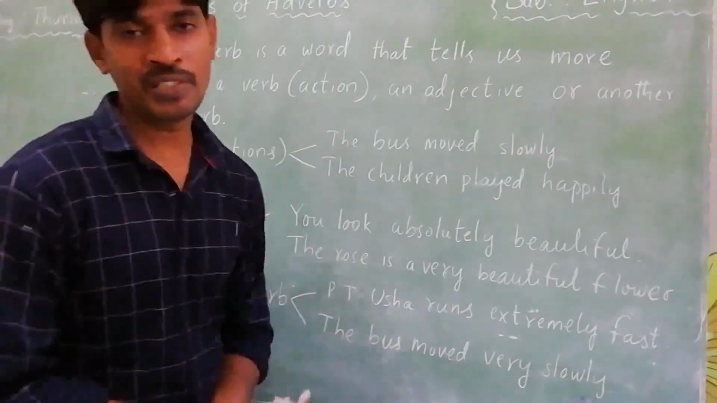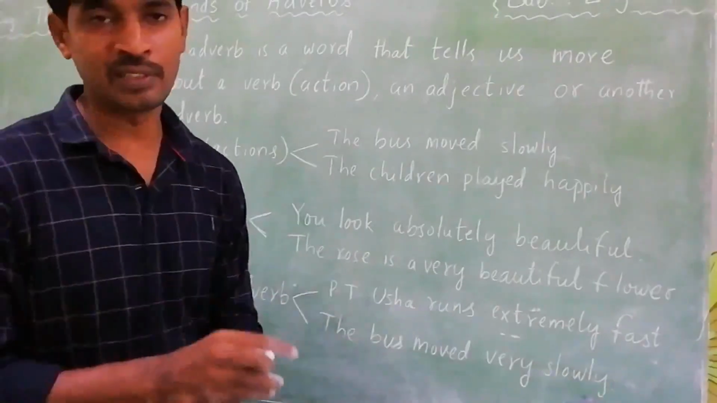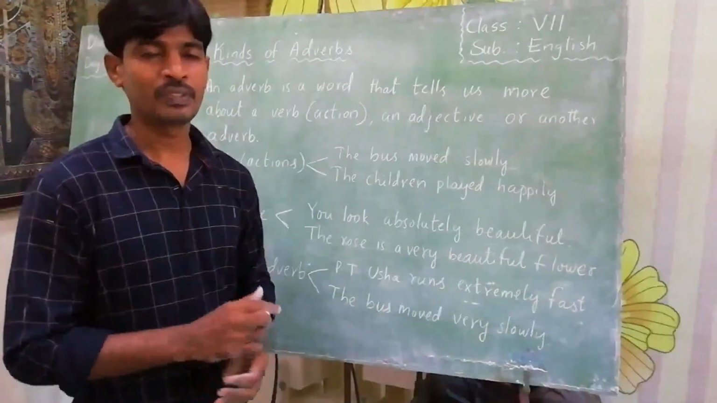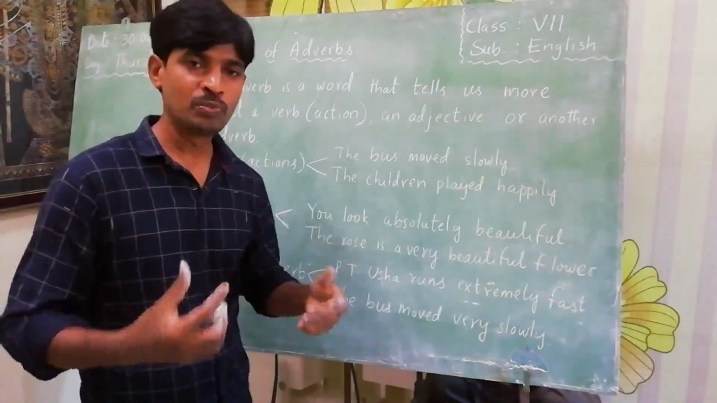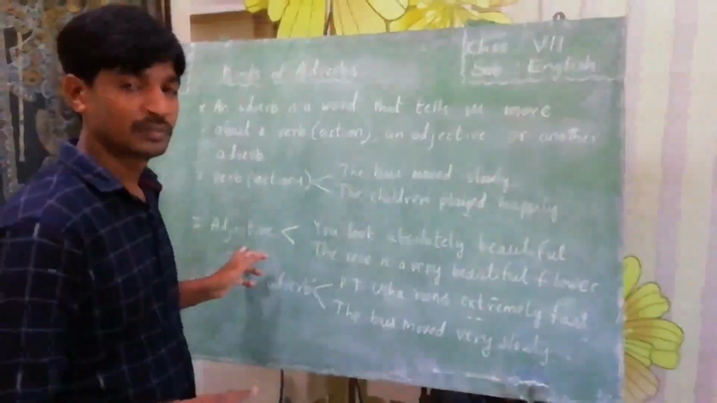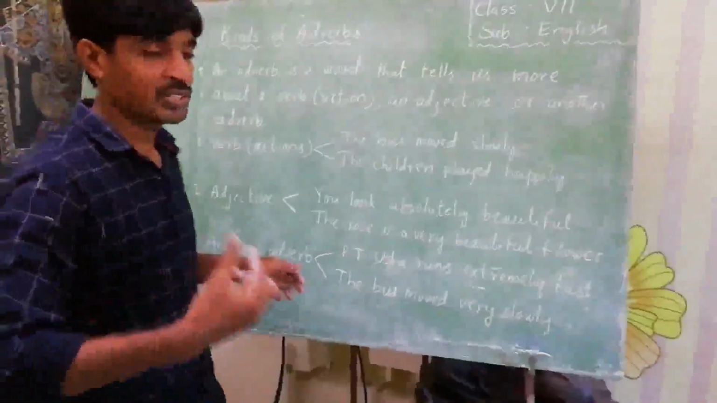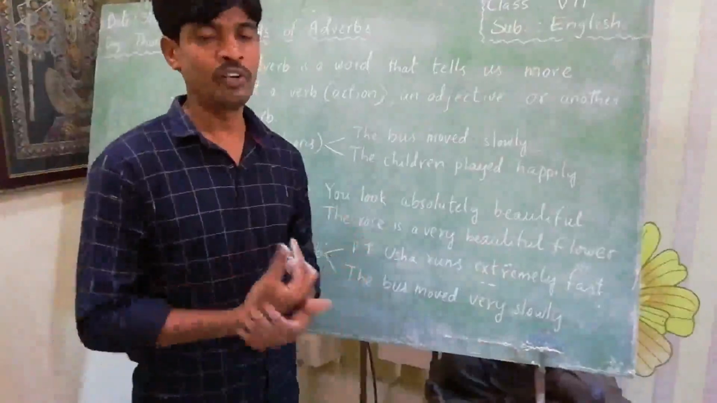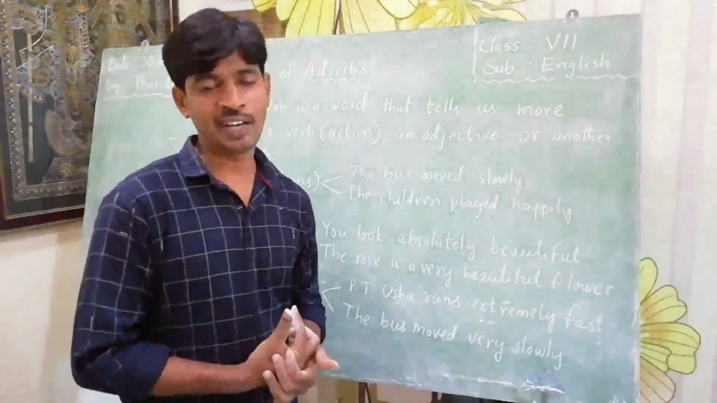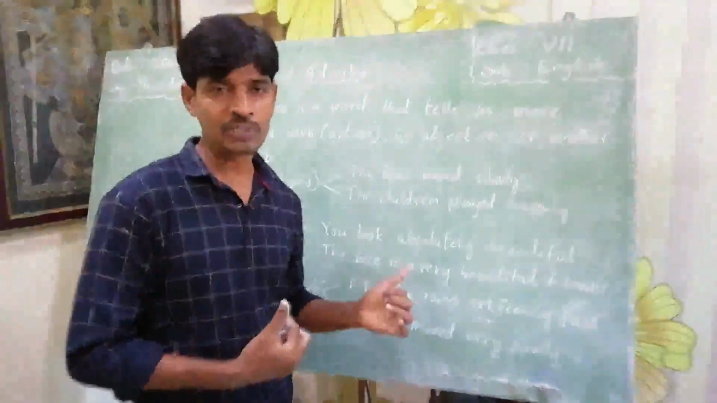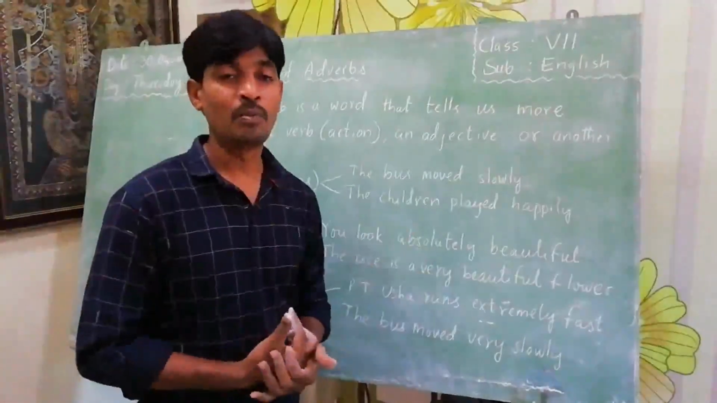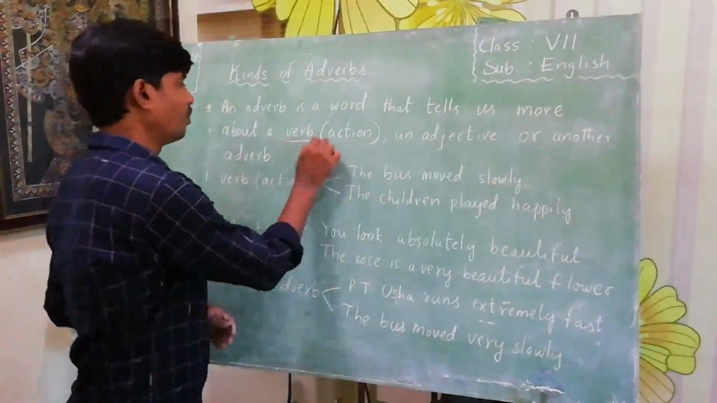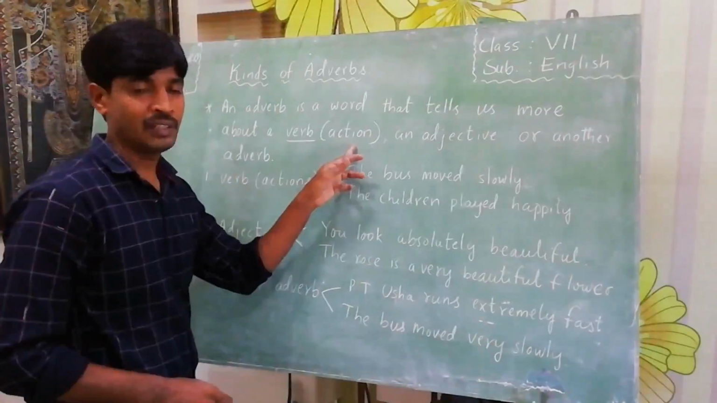So it gives more information about a verb. Here verb means actions, meaning how the action takes place, or where the action takes place, or when the action takes place. And also it gives more information about an adjective, and also about another adverb itself. So this is how we describe actions, adjectives and other adverbs. Here are some examples. First one, here it tells more about the verb. Here verb means action.